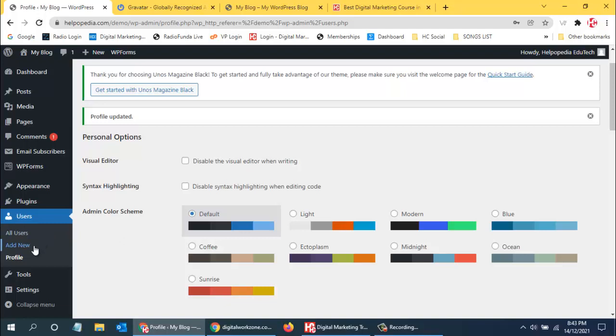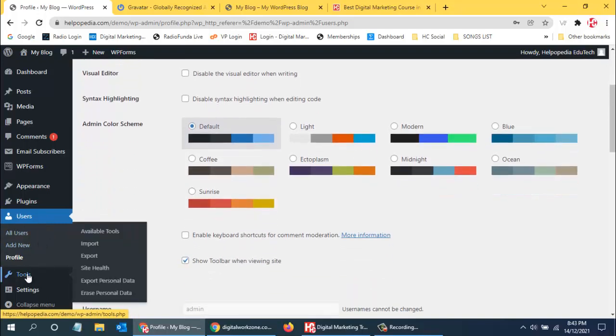So that is profile. After that you have certain tools over here. We don't use all the tools because it will erase the data. We use only import and export. Site health also we don't need to monitor, because that is all taken care of by the hosting company from where we are buying this hosting.